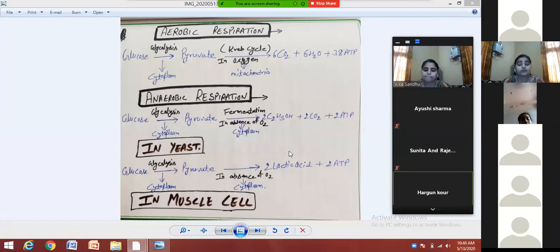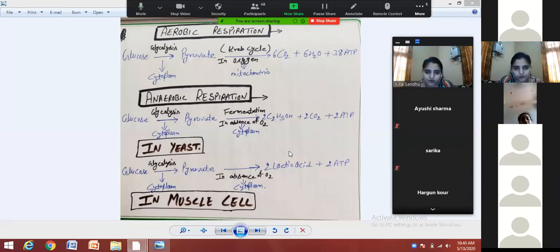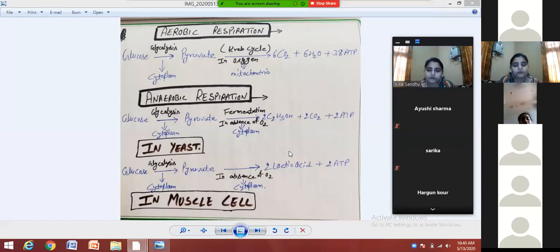This picture shows two types of respiration which are very, very important. The first one is aerobic respiration and the second one is anaerobic respiration. Aerobic respiration is the respiration which takes place in the presence of oxygen, and anaerobic respiration is respiration which occurs in the absence of oxygen. So firstly, we will discuss aerobic respiration.